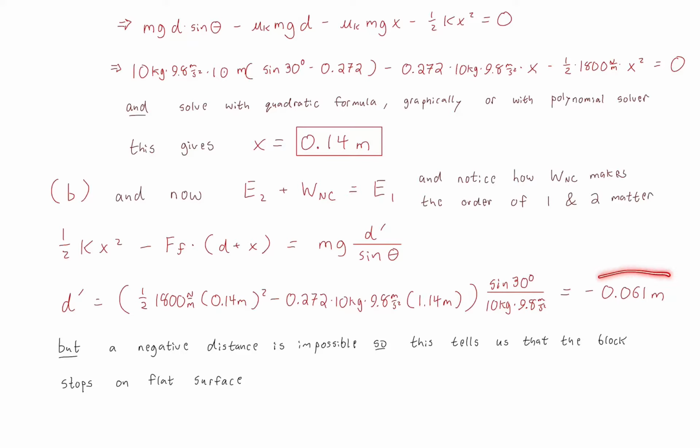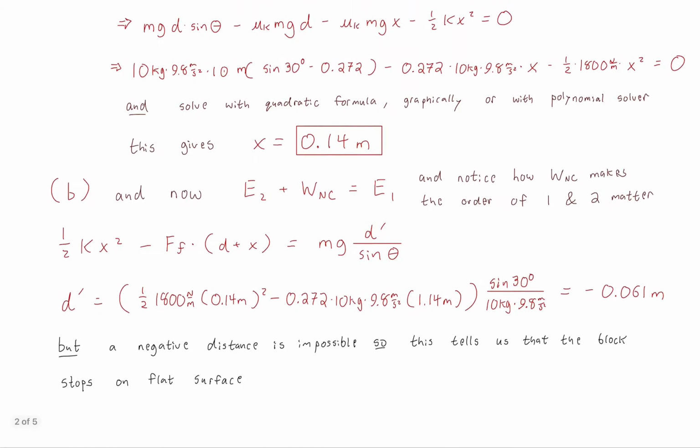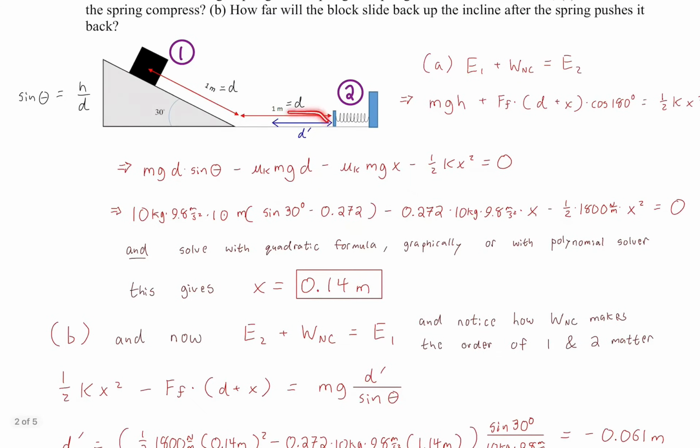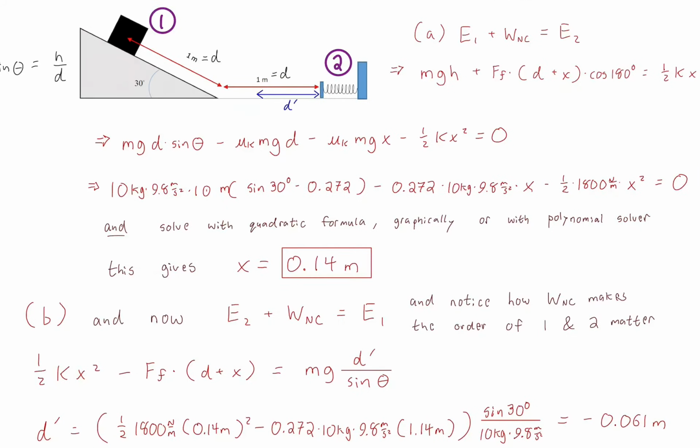So I love problems like this where you just say, okay, I'm just going to set something up and solve for it, right? It's totally valid to ask for how high it makes it up the ramp. But then I get an answer that makes no physical sense. That's because the question was, yeah, sure, a trick question, but it was a good trick question because it was a valid question to ask. Right? And so this answer, although it doesn't make physical sense, tells us a very direct thing. It tells us that we have to change our conservation of energy equation and not include any gain in gravitational potential energy, but instead solve for a d prime that is along the flat part. Okay, so what does that look like?